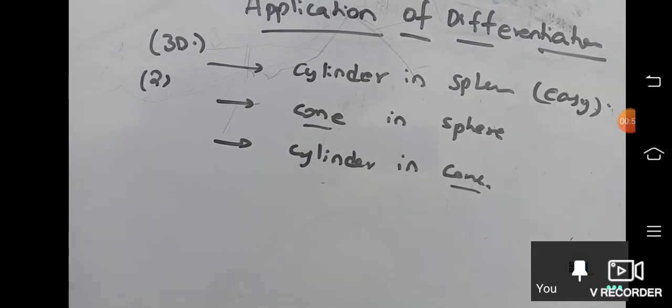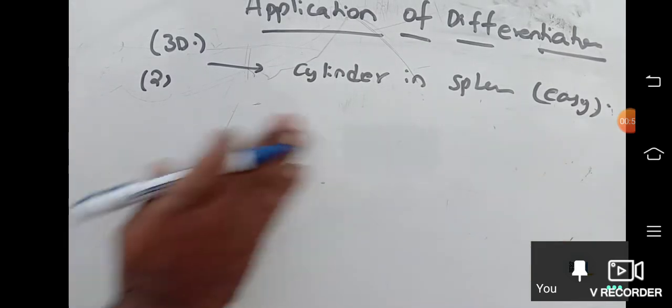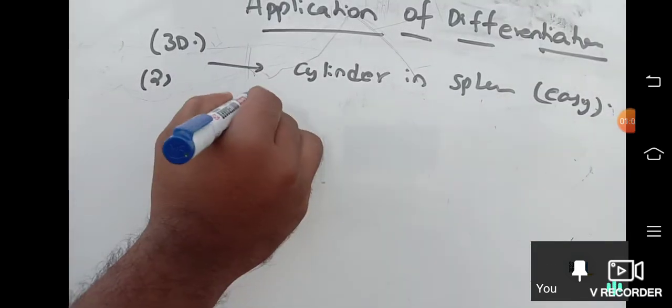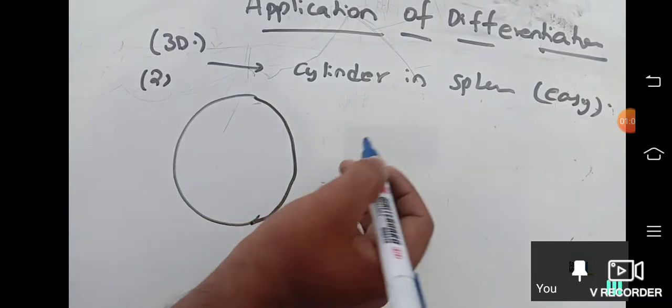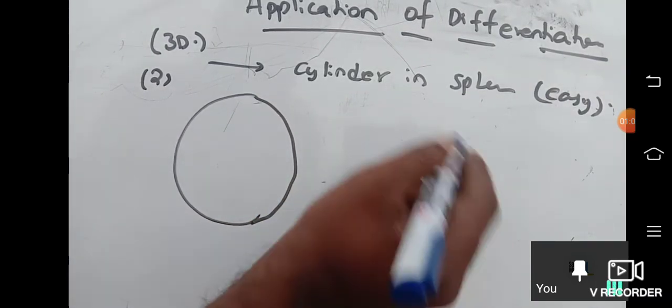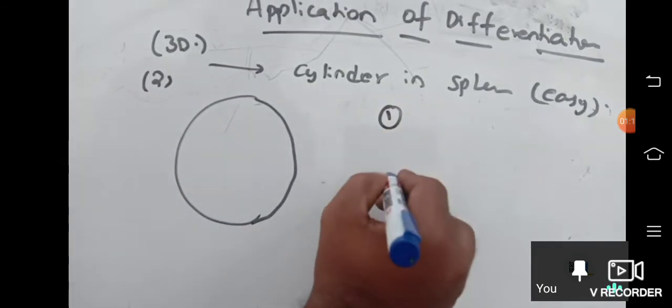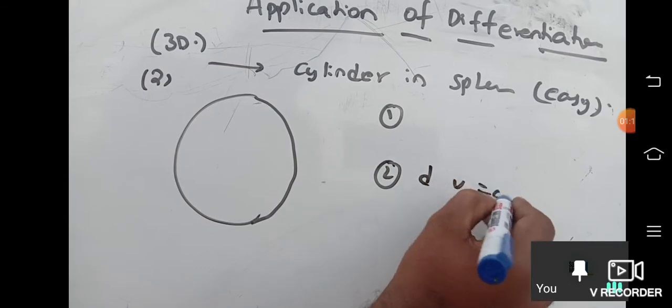Okay, now first we'll discuss cylinder and sphere. Tell me, cylinder and sphere. Obviously, in all these three questions, they will give that volume of something will be maximum. Okay, now that is common. But one more, in every question there are two conditions. First condition, second condition. Second condition is differentiation of volume is zero.